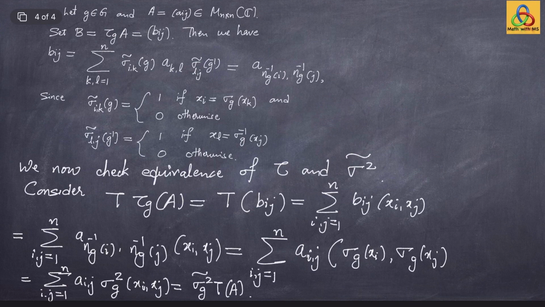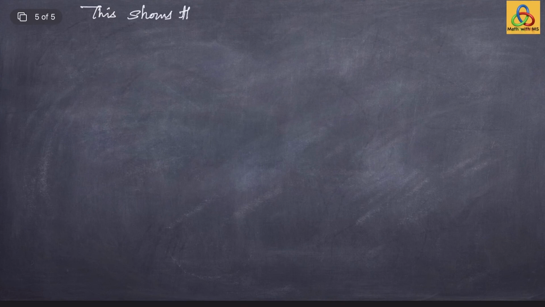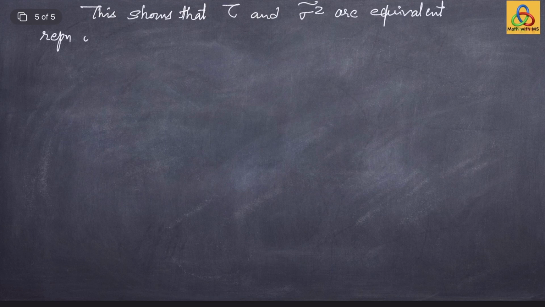Okay, so this implies that tau g into t is the same as t into sigma 2 tilde g for all g in the group G. This shows that tau and sigma 2 tilde are equivalent representations of the group G. Okay.